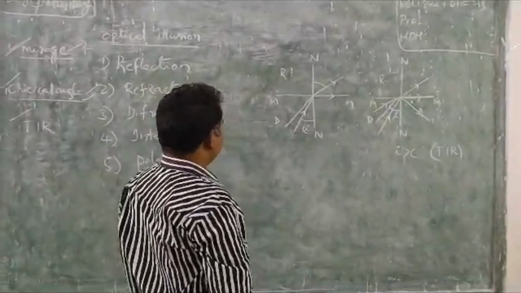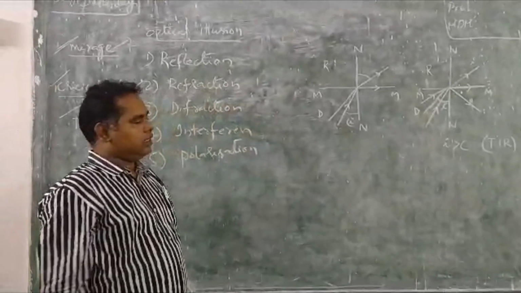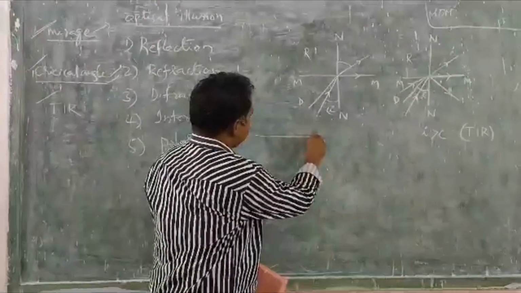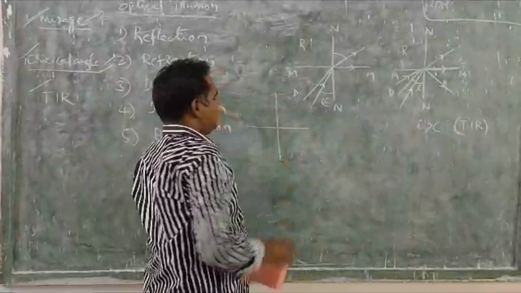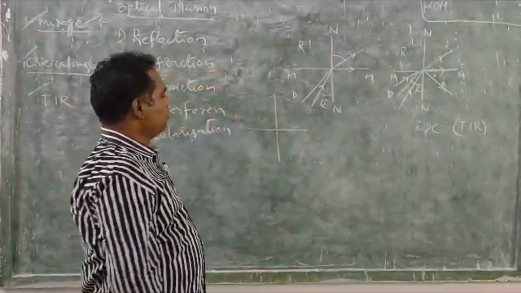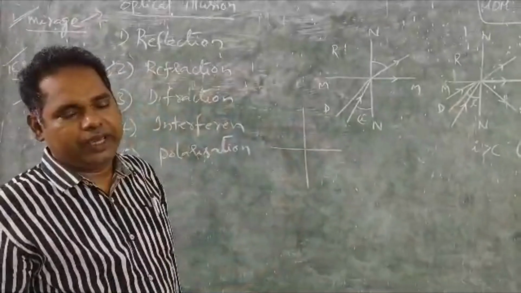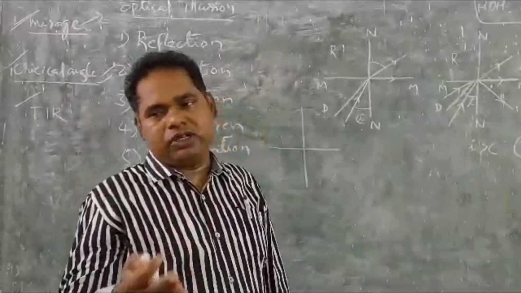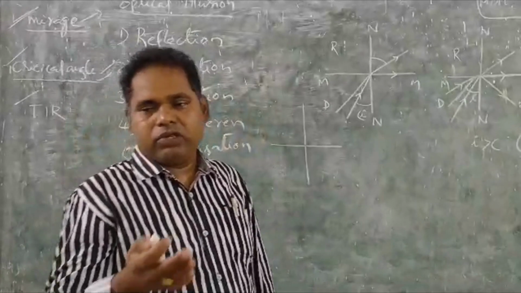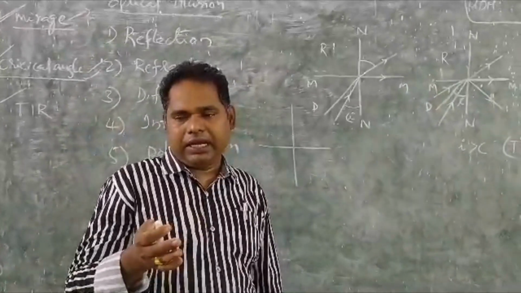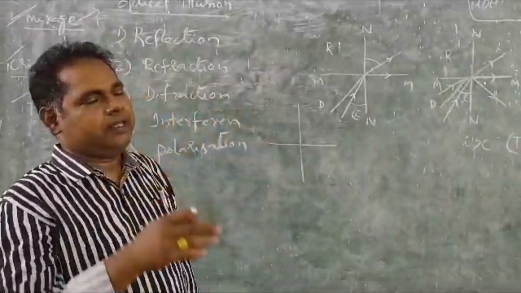This is the interface. This is the normal drawn. From one medium to another medium, when the light ray is moving, either it may bend towards the normal or move away from the normal. Okay. So to explain this mirage